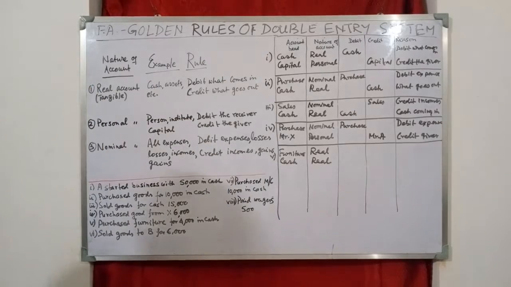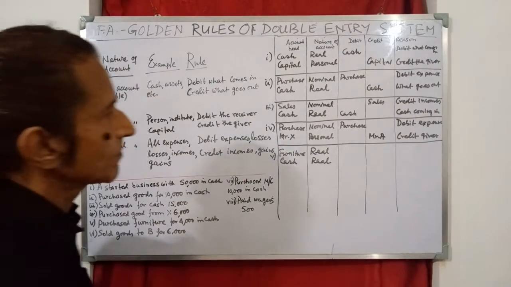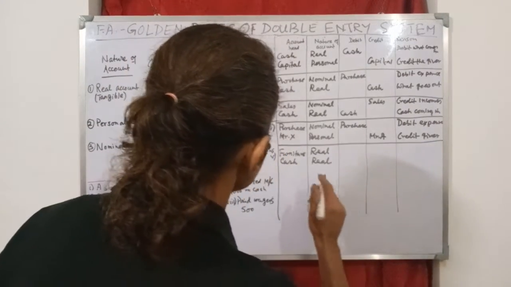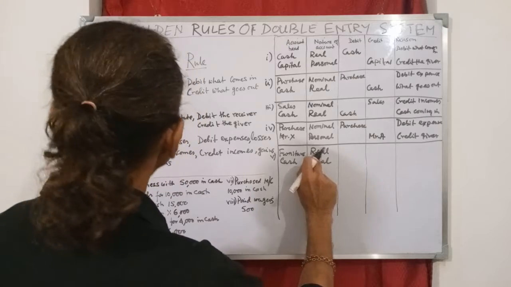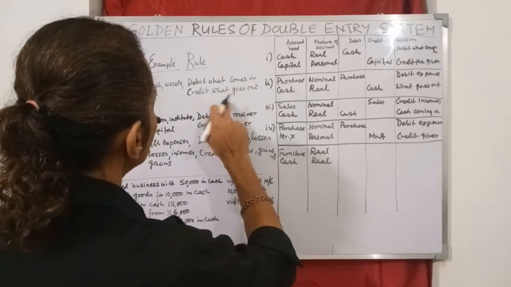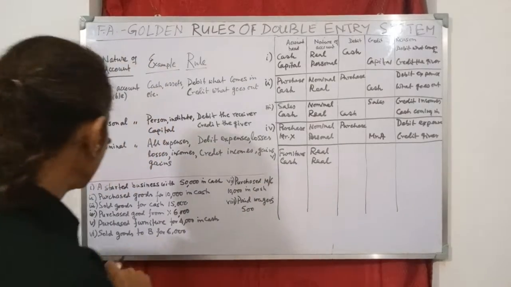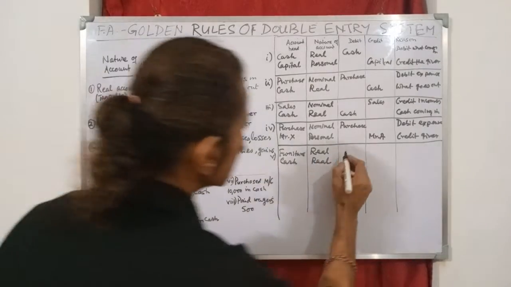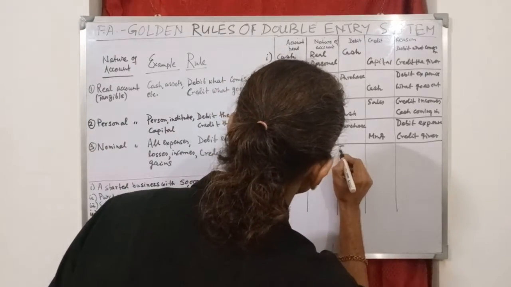Right? Now since furniture has been purchased, this means furniture has come in. And the rule under real account is debit what comes in and credit what goes out. So furniture is coming in. So furniture will be debited. So we write furniture in debit column.